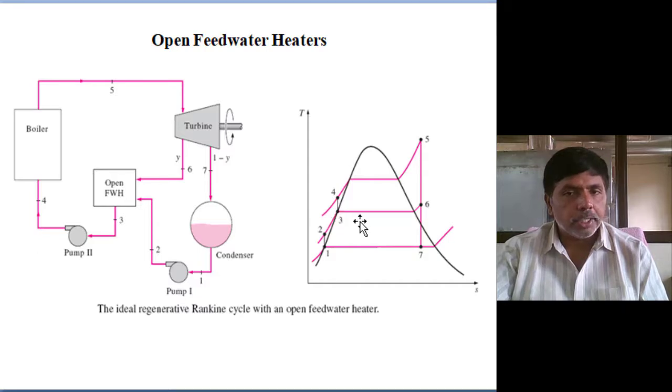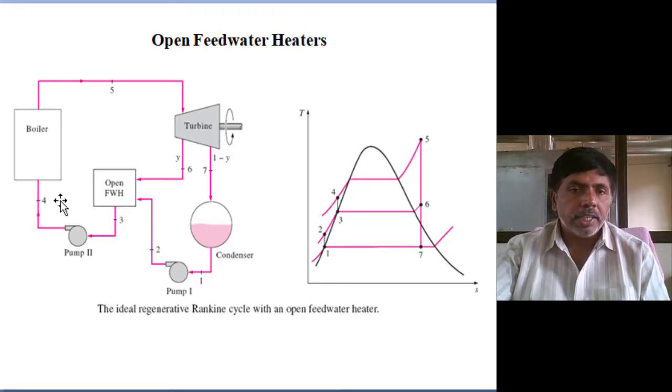Again, using the second pump we raise the pressure of the liquid from the open feed water heater pressure to the boiler pressure. Here also one more scope is there: if one more feed water heater is added before reaching boiler pressure, 3 pumps are coming. So instead of adding pumps, only 2 pumps we are using for this regeneration operation.